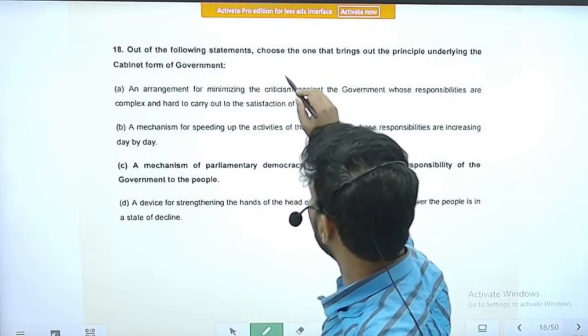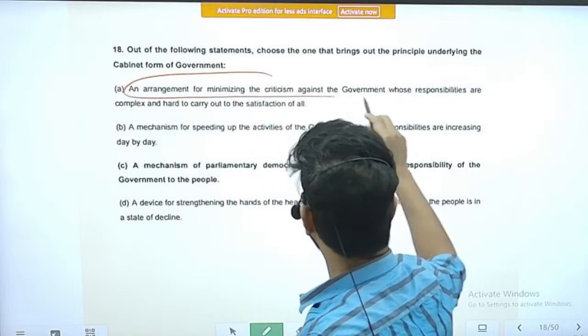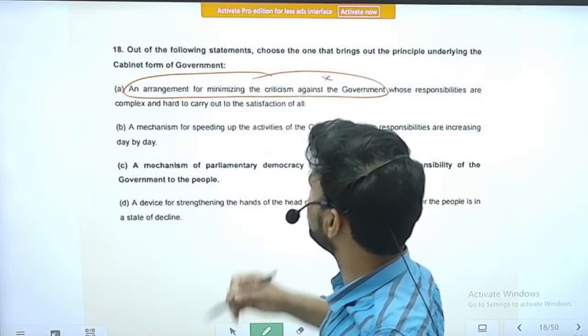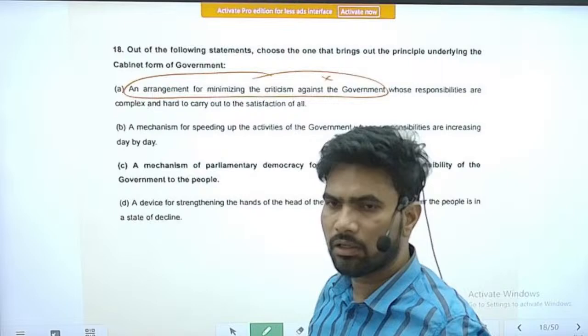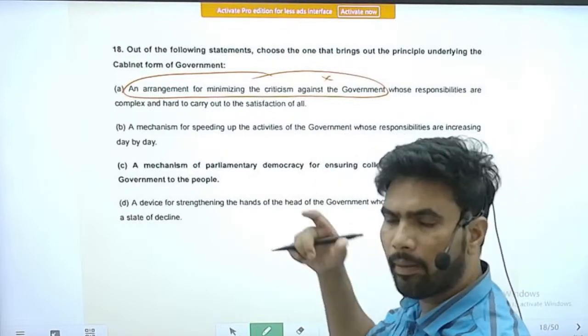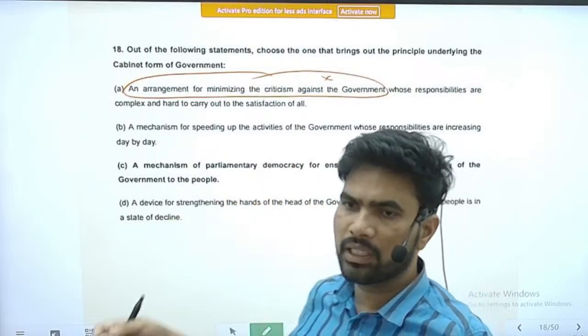By reading this part only you can come to the conclusion that it is an incorrect statement. It is not an arrangement for minimizing the criticism against government. It is not the purpose of the cabinet form of government.